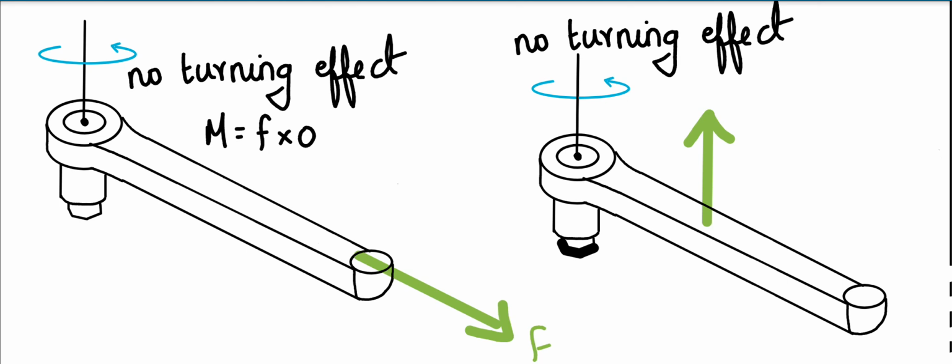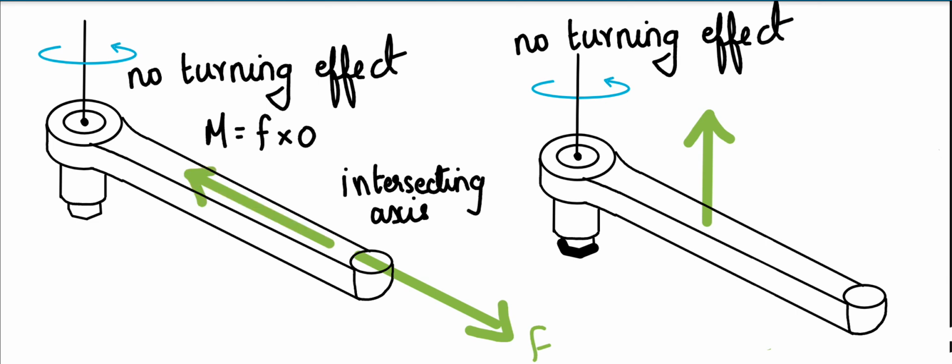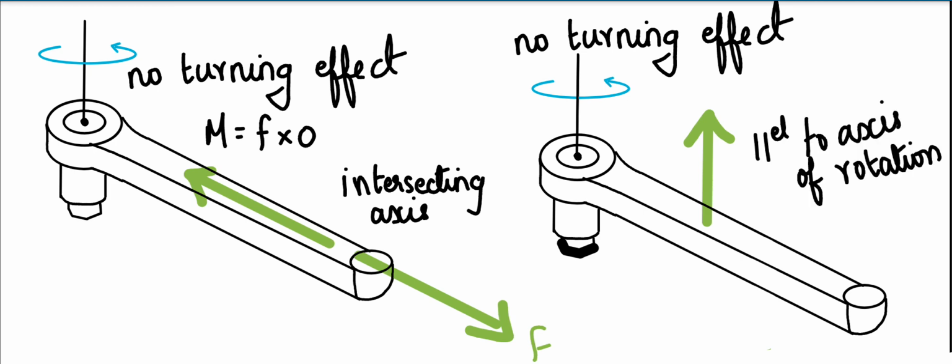So based on this too, I would like to generalize this. If the force intersects the axis, if the force acts along this direction, there won't be any turning effect. Similarly, a force parallel to the axis of rotation will also not create any turning effect. The force which acts downwards also does not create one. So I generalize this: intersecting the axis and parallel to the axis of rotation, when the force acts in such a way, it won't create any turning effect.